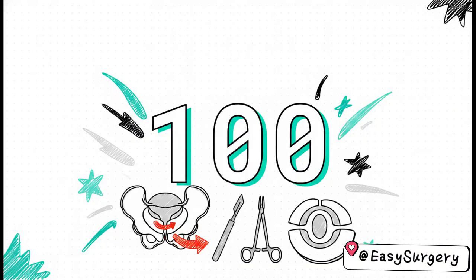Now, what's genuinely interesting about this massive number, 100, is its clinical implication for question 59. A prostate larger than 100 grams that is causing bladder outlet obstruction requires a very specific approach. It is best treated with an open simple prostatectomy, meaning the enucleation of the adenoma. Over 100 grams, you go with an open simple prostatectomy.